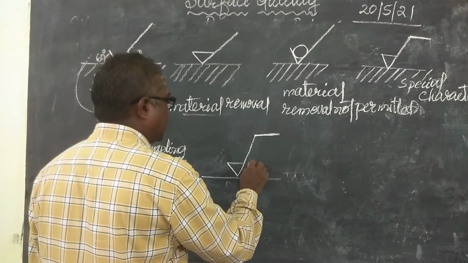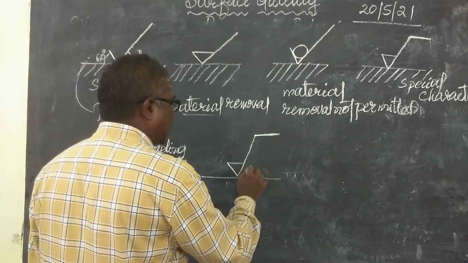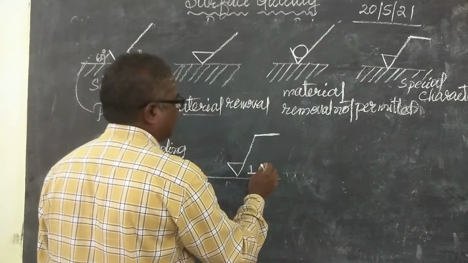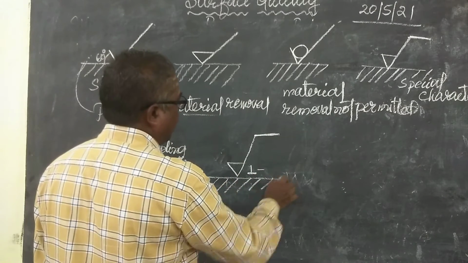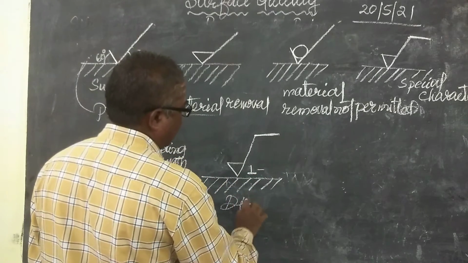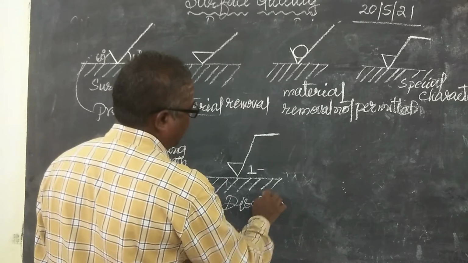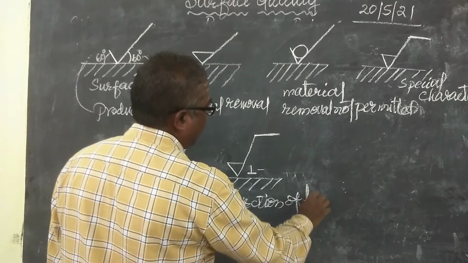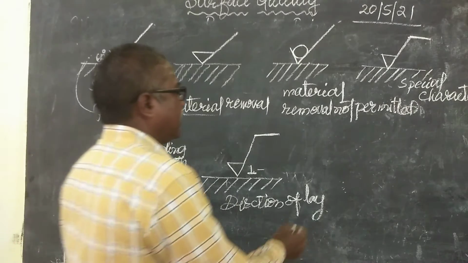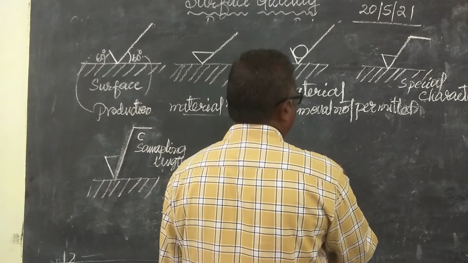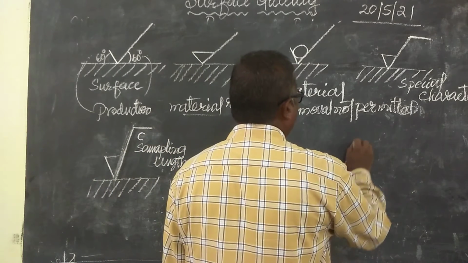Sometimes here there is the direction of lay. This indicates the direction of lay. So here the symbol is given. Then in the same way, another one is given.